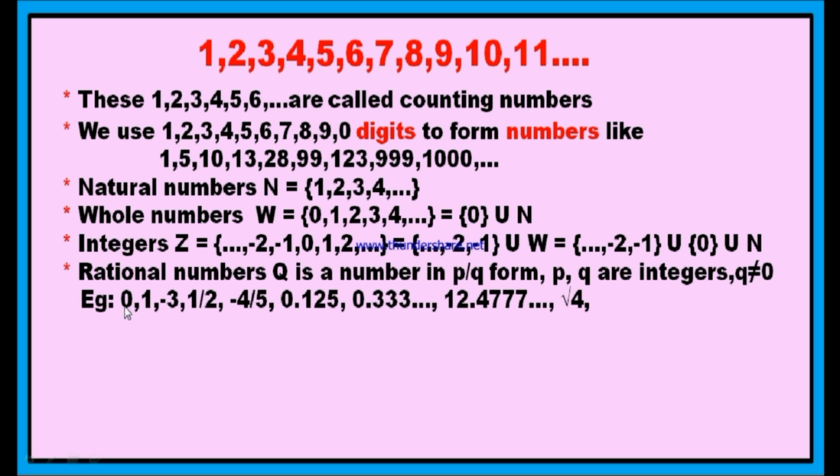0 by 1, 0 by 2, 0 by 3. Therefore, it is a rational number. 1 means 1 by 1. You can write 1 as 2 by 2. You can write 1 as 3 by 3. Again, it is in the p by q form. Therefore, it is a rational number.